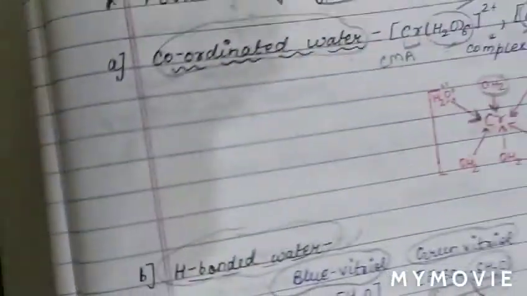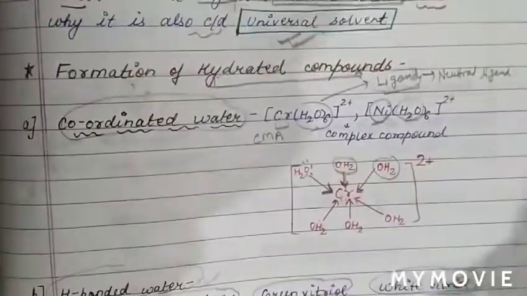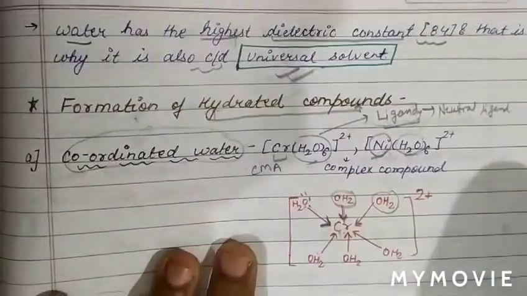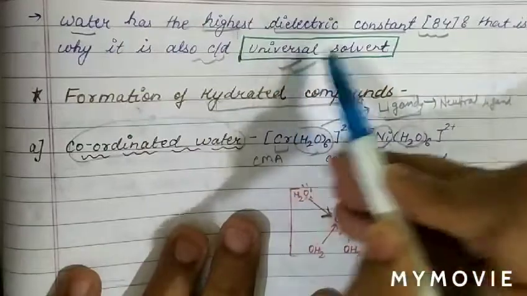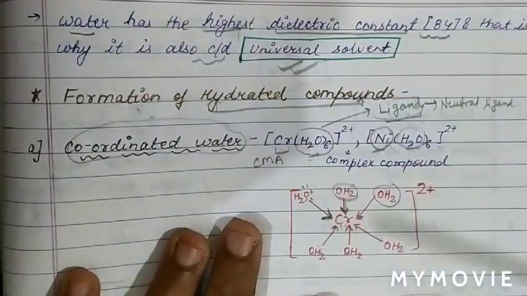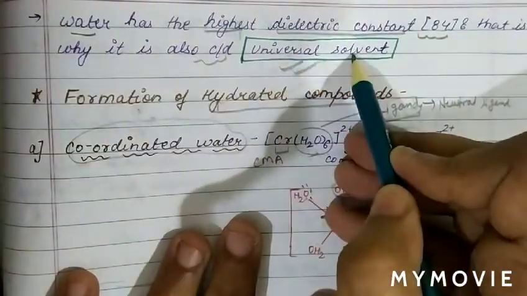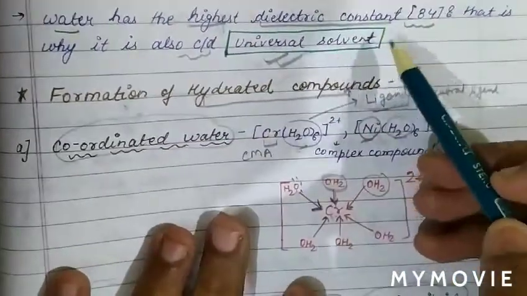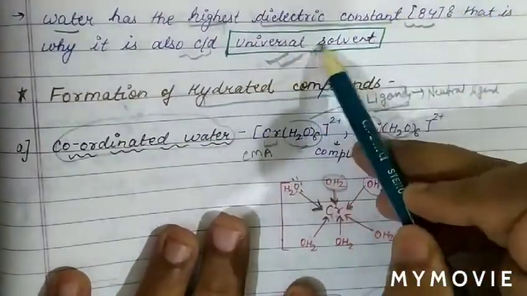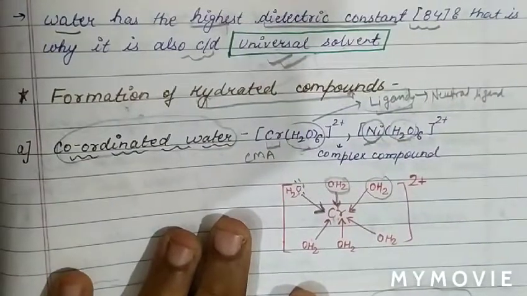Now we can see that water has the highest dielectric constant. So why is water a universal solvent? As we know, water is a universal solvent due to its highest dielectric constant, which is equal to 84. That is why we call water a universal solvent.